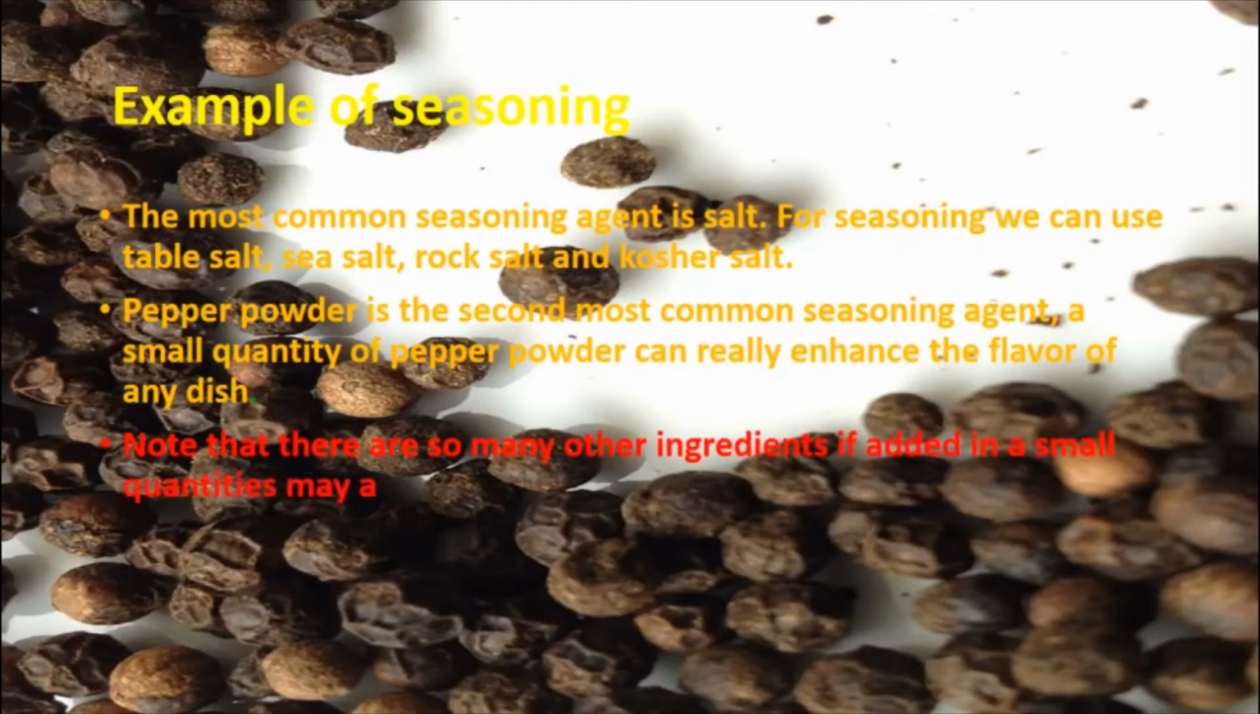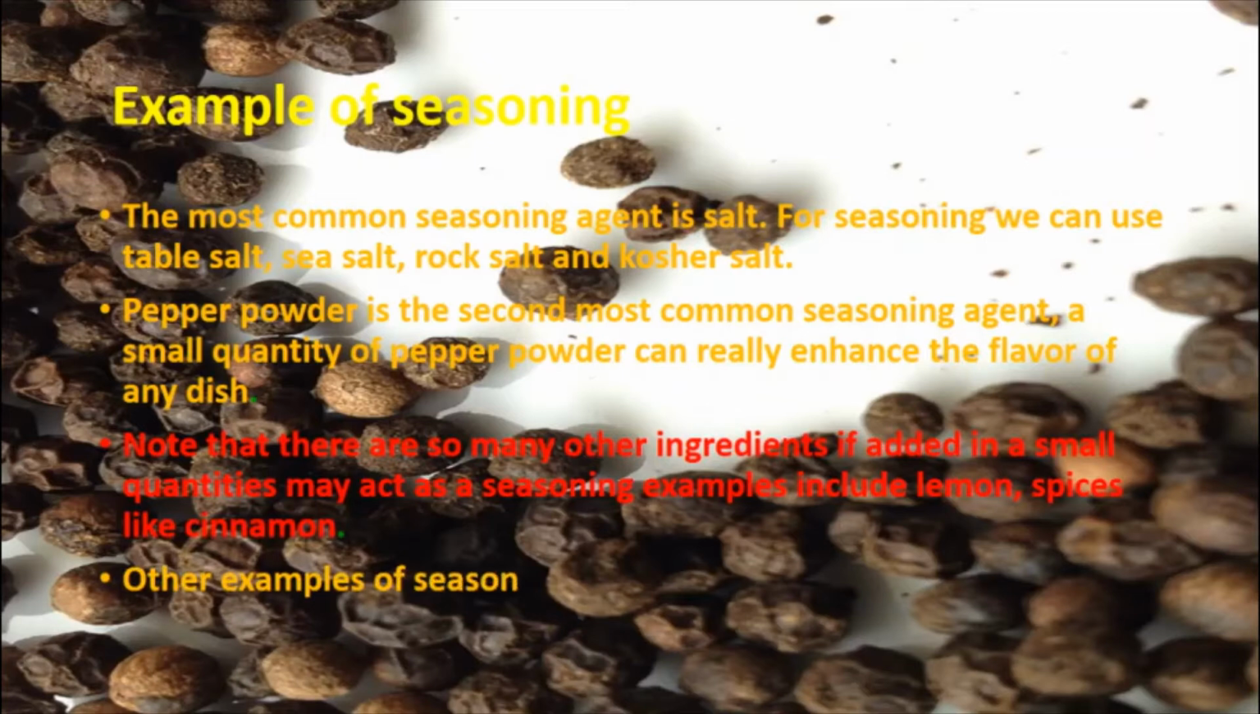Note that there are so many other ingredients that, if added in small quantities, may act as a seasoning. Examples include lemon, spices like cinnamon. Other examples of seasoning include vinegar, mustard, etc.